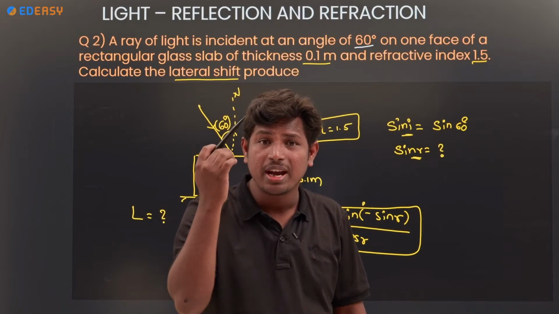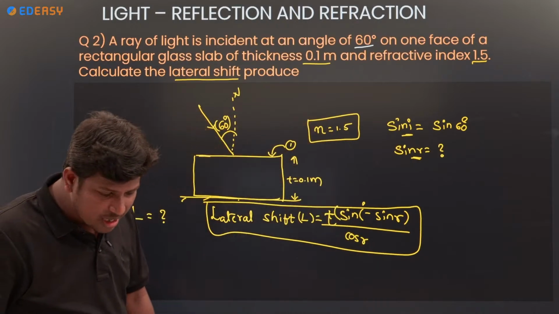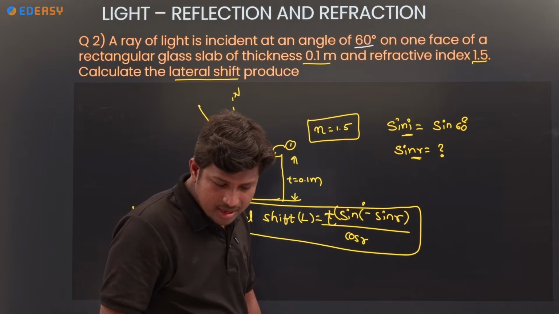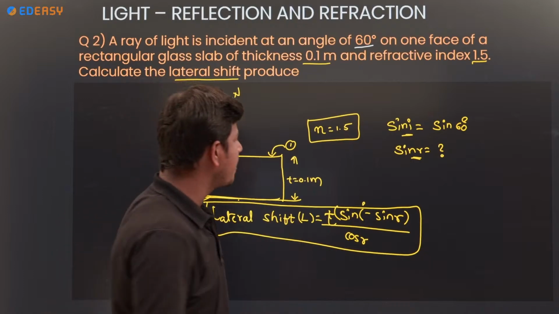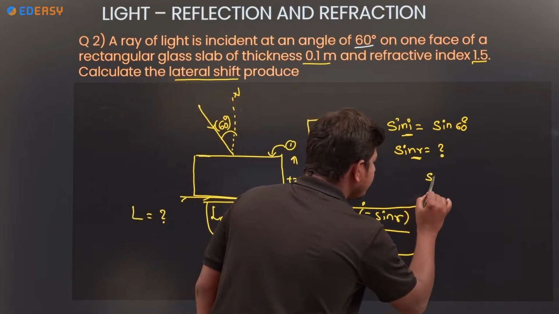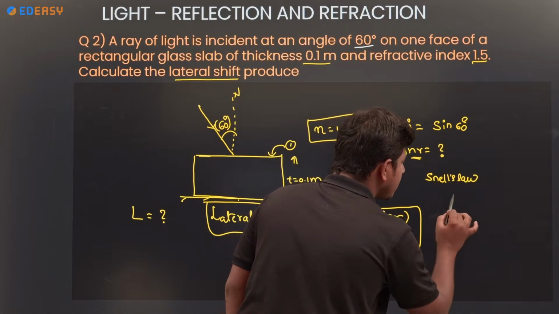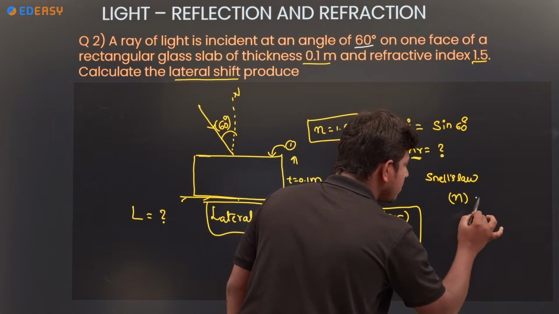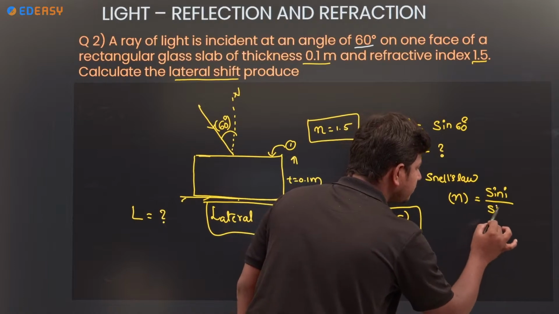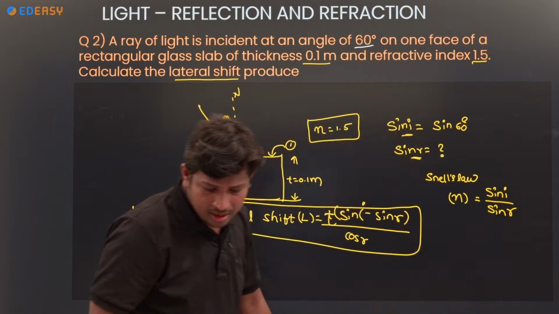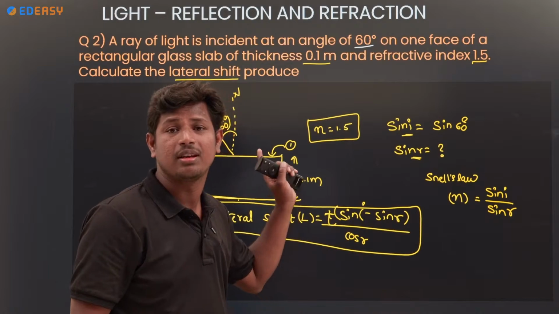Do you remember any formula? Anybody from the comment section or chat box? Yes, Snell's law. So what is Snell's law? The refractive index n is equal to sin I by sin R. That is the formula.